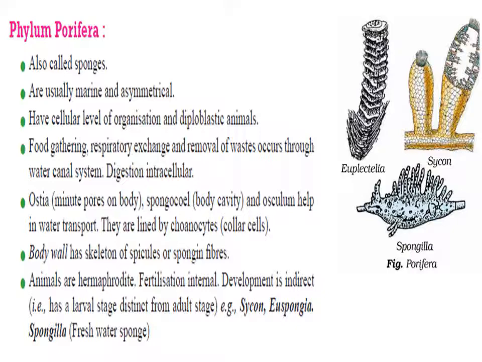The skeletal system of these organisms is made up of spongin fibers. Digestion is completely intracellular. These animals reproduce asexually by fragmentation or by gemmule formation. Animals are all hermaphrodite, bisexual, and fertilization is internal. They have a free swimming larval stage. Okay, examples are Scypha, Euspongia, and Spongilla.